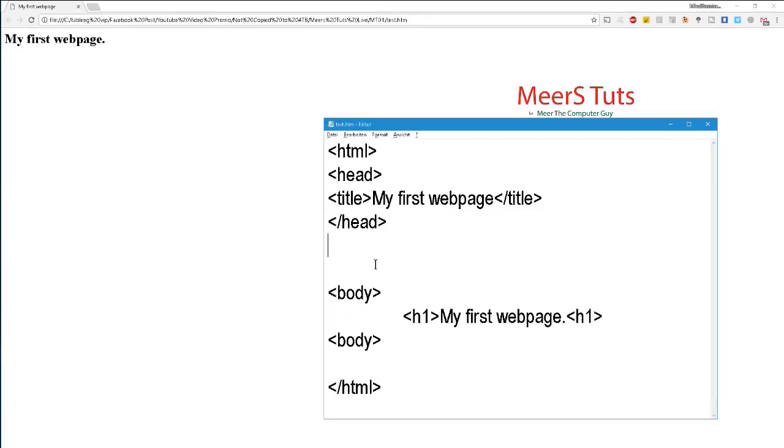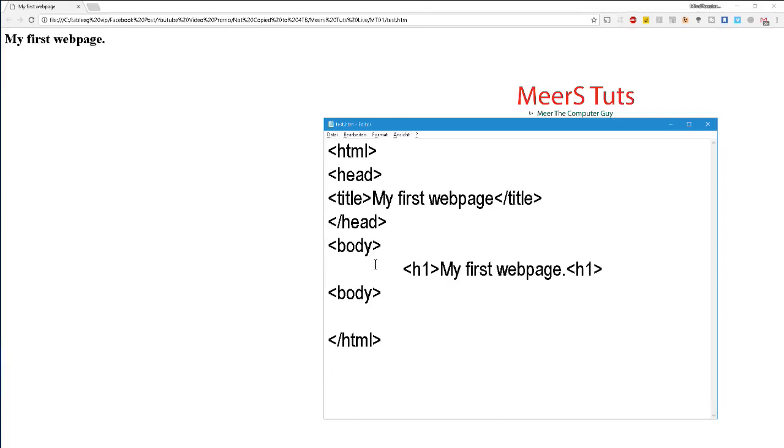So this was our first program, the first web page that we have created. In the coming sessions, we will see how to build upon it. We will see how to make any complex website that you can see anywhere on the web.